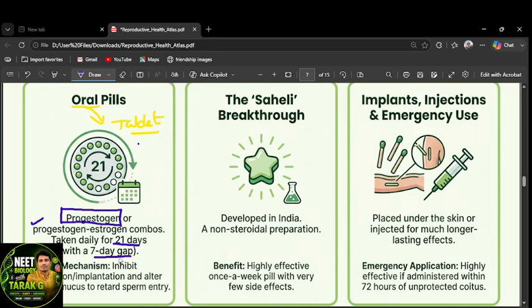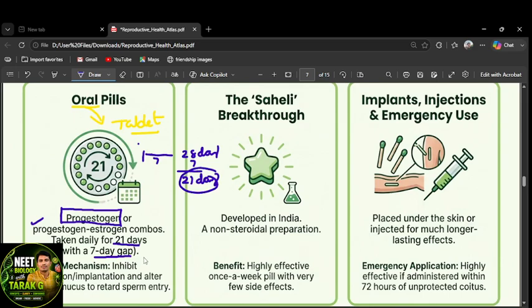Okay, what does a 7 days gap mean? The menstrual cycle is 1 to 28 days, right? They have to skip 7 days, 1 to 7 days. That's the menstruation phase, no? 28 minus 7 is 21 days. They have to continue for 21 days, right? That's the meaning of the 7 days gap.